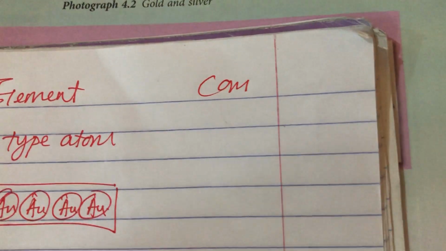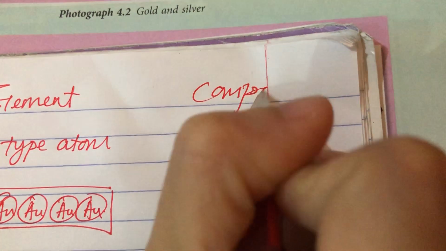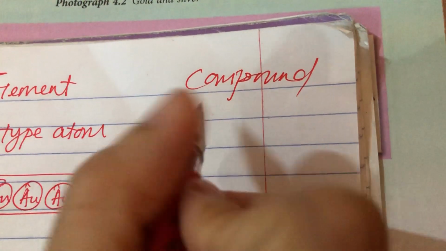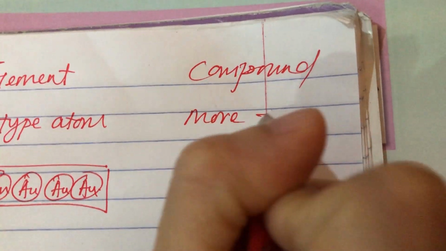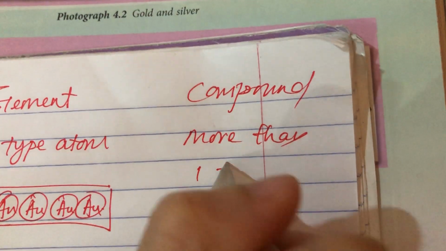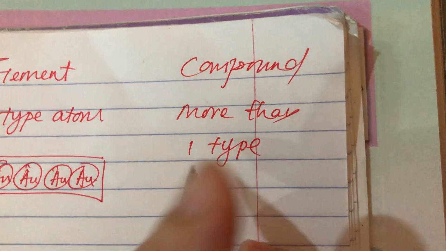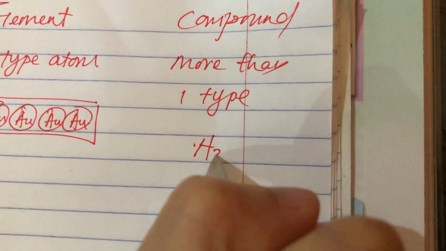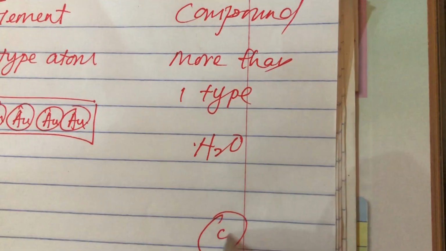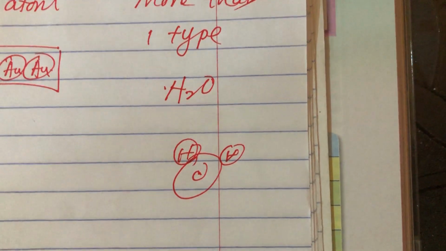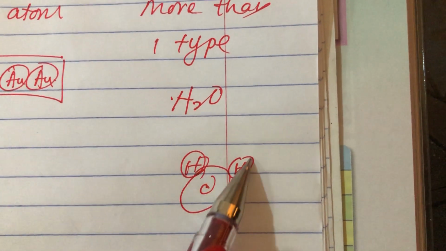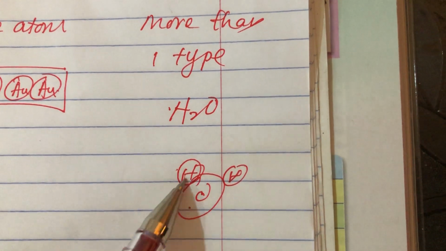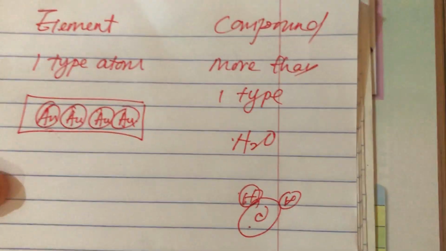So when we say compound, compound means that it is made up of more than one type of element. For example, water, H2O. You have one oxygen here and two hydrogen here. So this is what you call a compound. You have two types of atom here, hydrogen and oxygen, right? So this is a compound and this is an element.